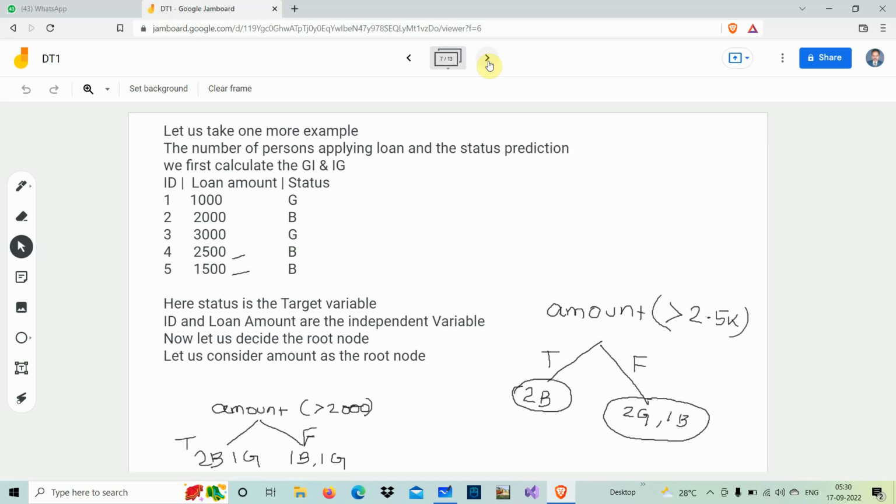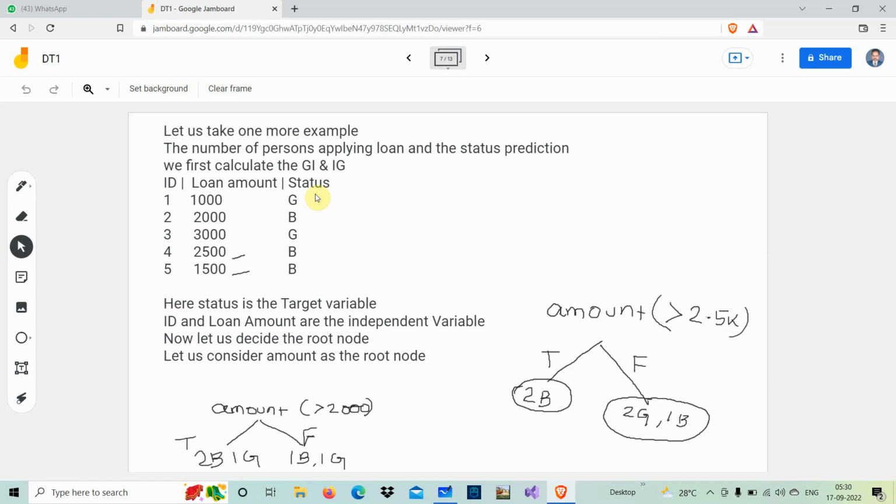So it becomes a headache for the bank people to collect the loan. So in that case, before sanctioning the loan amount, they have to verify the previous data and record, whether this man is a defaulter or he repays the loan in time. Based on that, it will be easy for them to decide whether to sanction the loan to this person or not. That is what is done here. Here, the status is the target variable. ID and loan amount are the independent variables. The status depends on the ID and the loan amount.